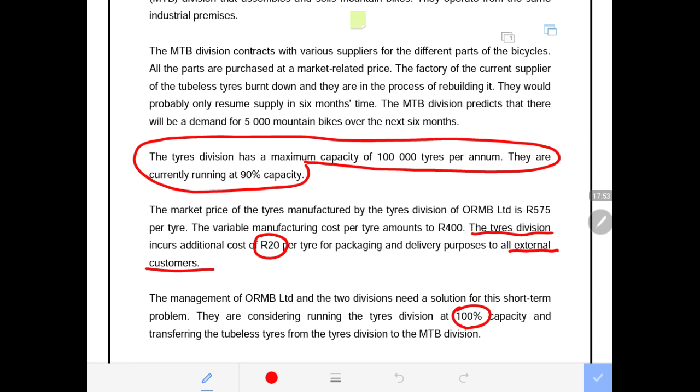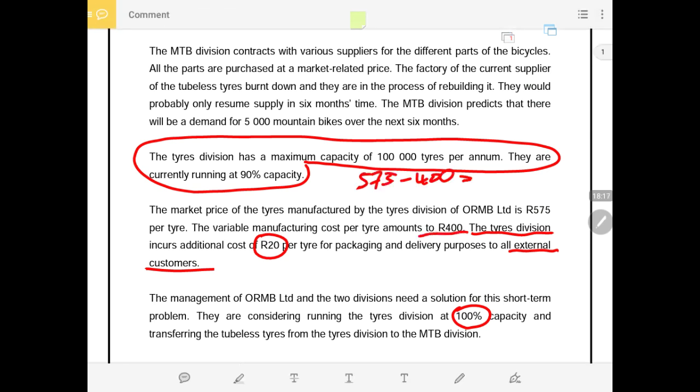It further says that the market price of the tire manufactured by the tire division is 575. How much are the variable costs? Our variable costs are 400. So selling price 575 minus 400 will give us our contribution.